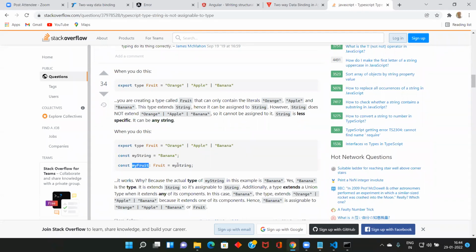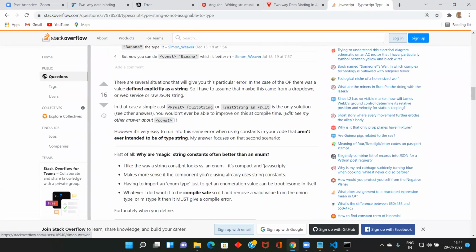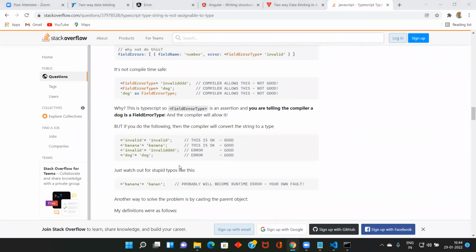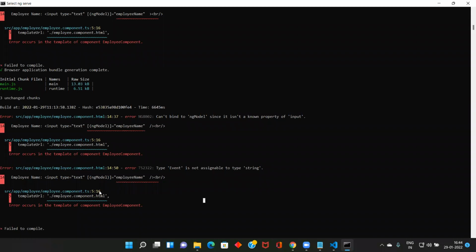So here employeeName, type event. Three unchanged chunks. Maybe Control C.